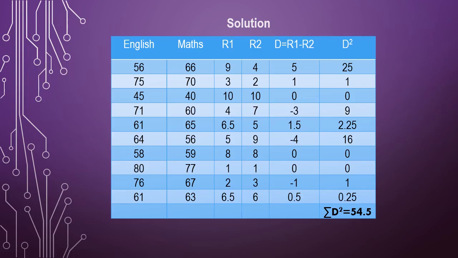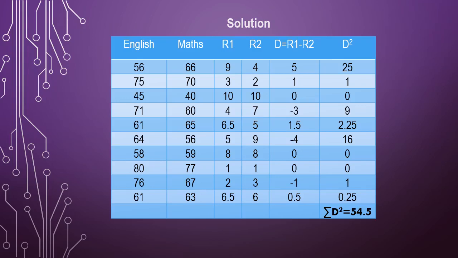So now how to allocate the rank for this one? First highest is 80, rank 1, and 76, rank 2, 75, rank 3, 71, rank 4, 64, rank 5. The next highest is 61, which is the 6th rank, but this has appeared twice. 61, 61, that means 6 and 7. So now you need to take the mean, that is 6 plus 7 divided by 2, so it will be equal to 6.5. For that purpose we are allocating 6.5 and 6.5 for the students who have scored 61.